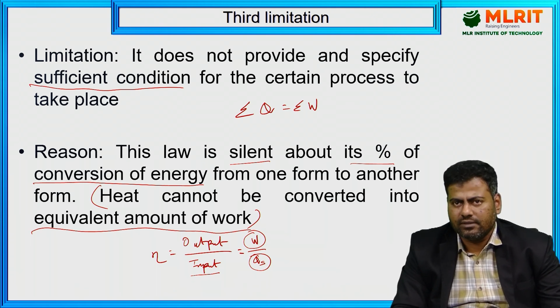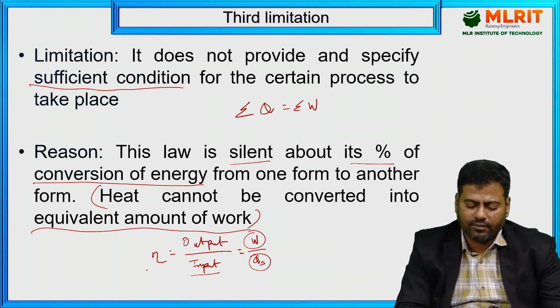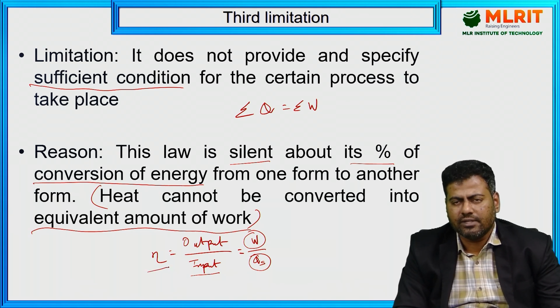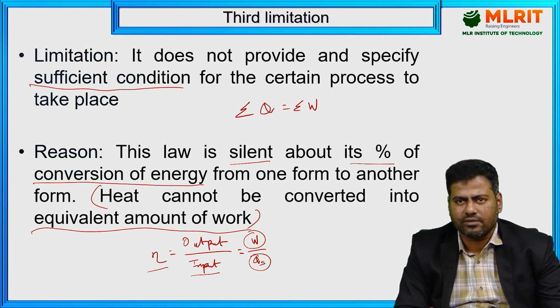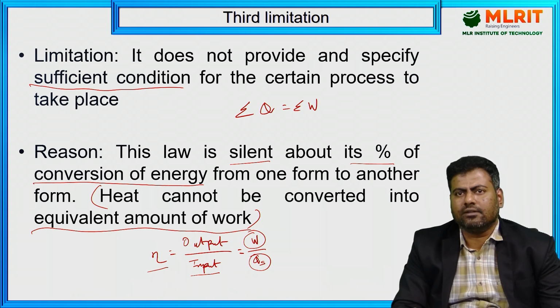So these are the various limitations of the first law of thermodynamics. I can't evaluate the parameter, and it doesn't mention the direction. And with this, I can't find out the feasibility of the particular process. So these are the series of limitations we have.